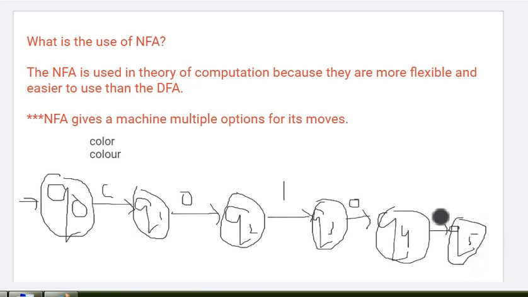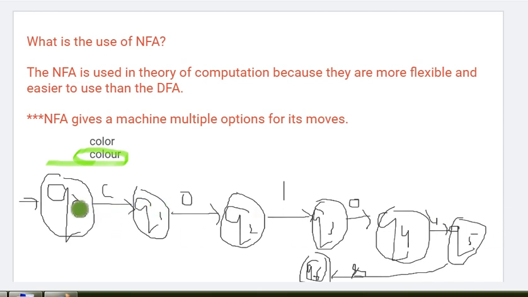Okay. Here I am making, and R is coming, it will move to the final state, Q6. I am making it with a double circle. So this is for R. As we can see, this machine will work for both the cases. Now I'll tell you how. COLOUR, so this one is correct, right? Suppose it's not COLOUR, only COLOR.